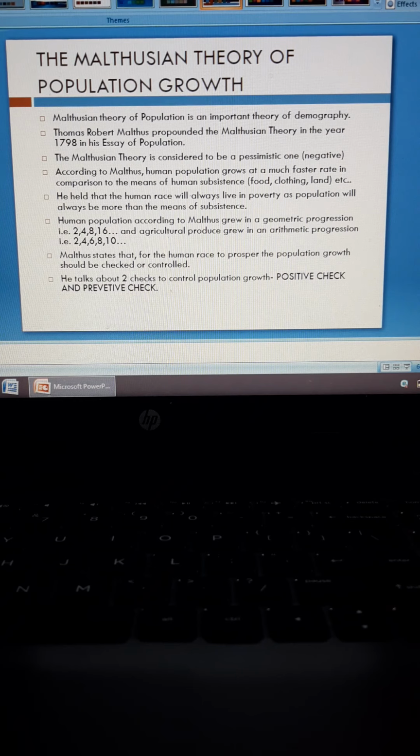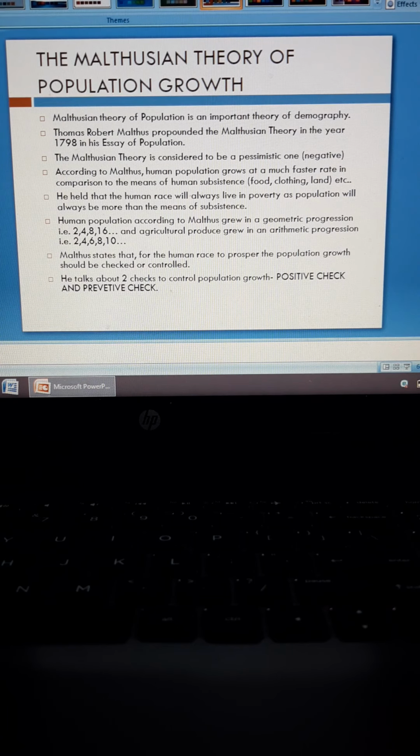Next point. Human population, according to Malthus, grew in a geometric progression, that is 2, 4, 8, 16, 32, and agricultural produce grew in an arithmetic progression, that is 2, 4, 6, 8, 10. So he says that human population grows faster, in a geometric progression. It doubles every time. 2 becomes 4, 4 becomes 8, 8 becomes 16. Whereas agricultural produce grows slowly in comparison to the human population, in an arithmetic progression, 2, 4, 6, 8, 10, etc.